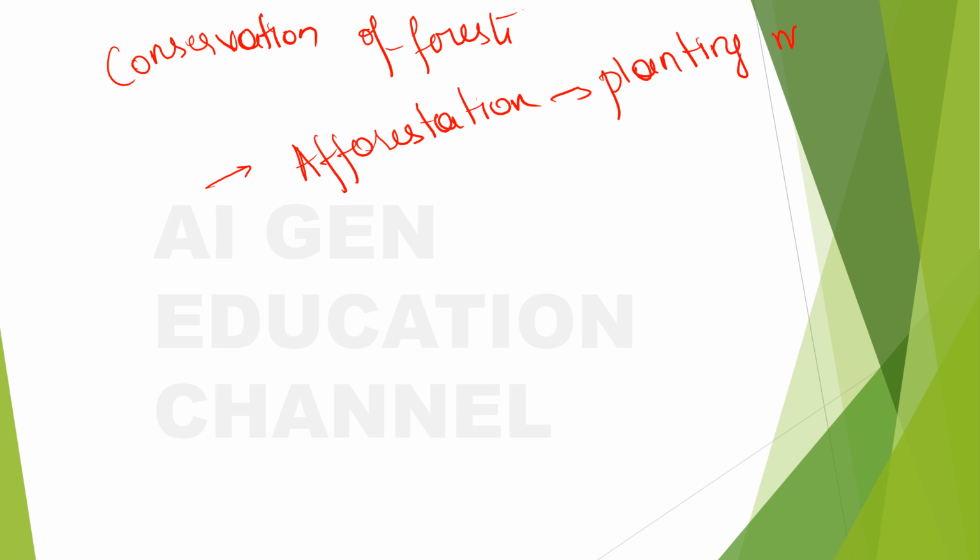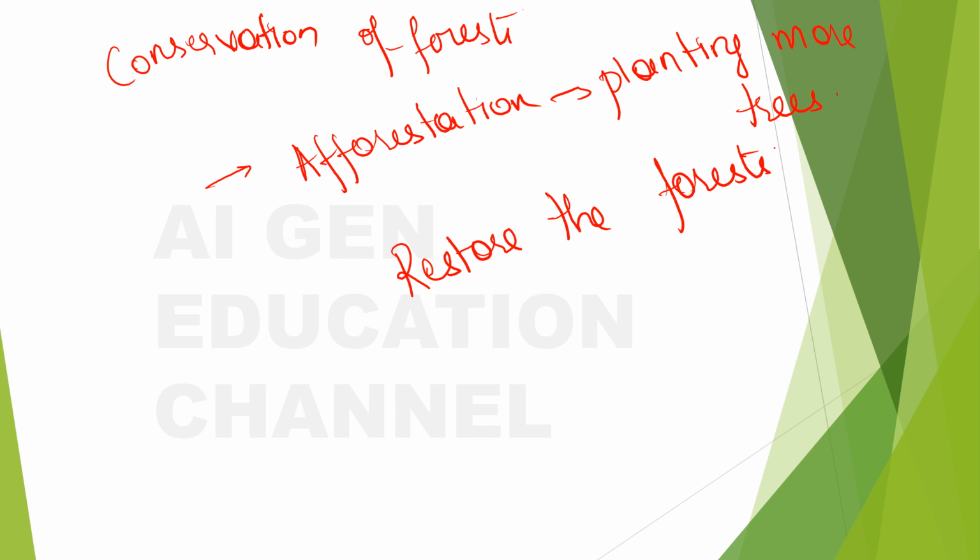And also you can restore the forests that are already cut. It means that you can take some steps such that the trees in the forest grow back, right? So you can do this afforestation, you can restore the forest, and after that there is one way called planned harvesting. What is it?